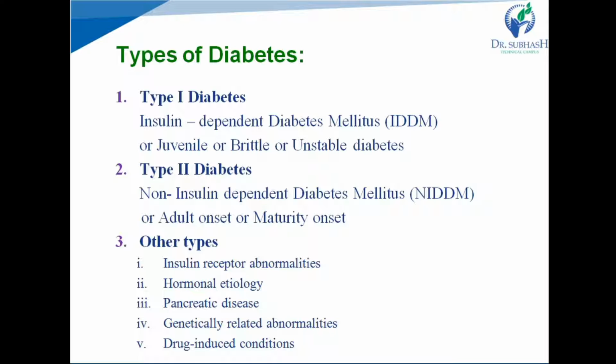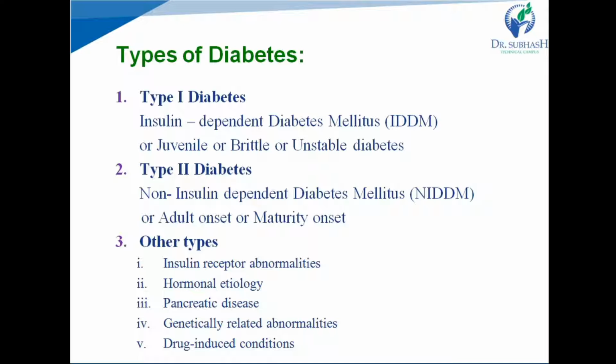Type 1 diabetes is known as insulin dependent because it is caused by reduced secretion of insulin from beta cells of islets of Langerhans of pancreas. And type 2 diabetes is known as non-insulin dependent because in this type secretion of insulin is not reduced, but the responsiveness or sensitivity to insulin is reduced.